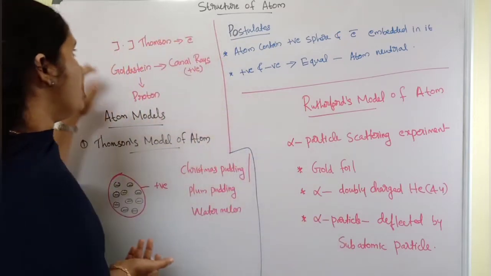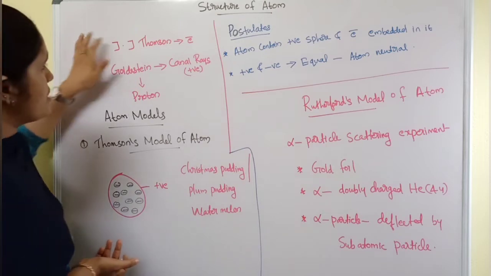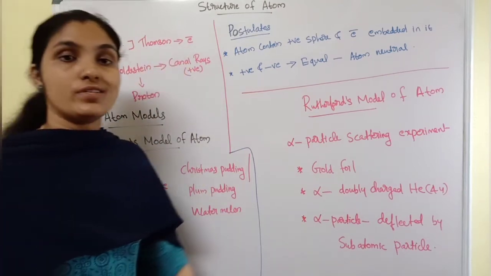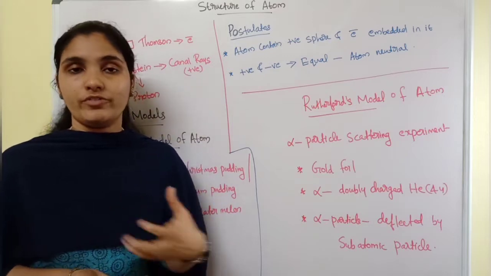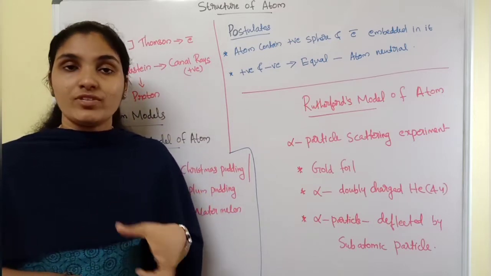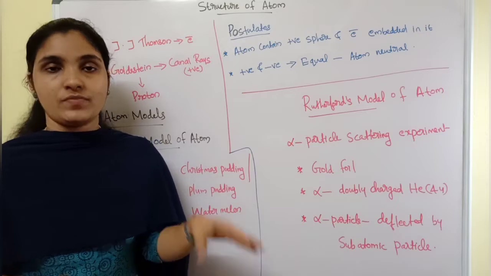First of all, let's see the discovery of electron. Who discovered the electron? The scientist J.J. Thomson discovered this subatomic particle.